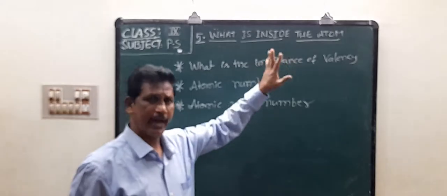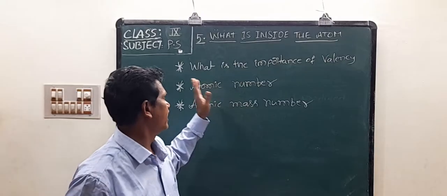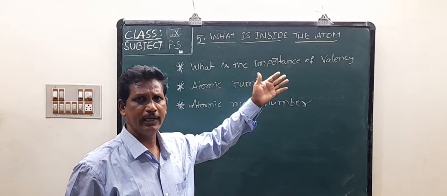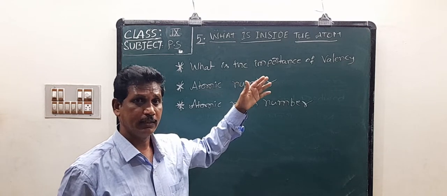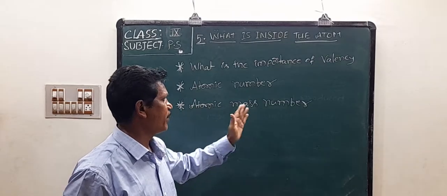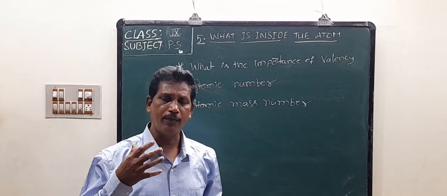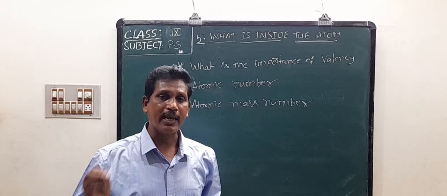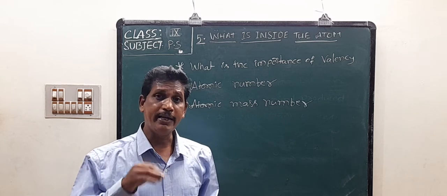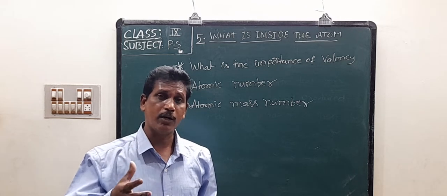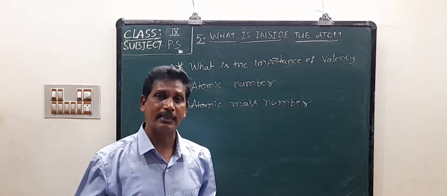What is inside the atom? In this lesson, we discuss the importance of valency, atomic number, and mass number. We know valency is the combining capacity of an element. The combining capacity of an atom or an element is called valency.